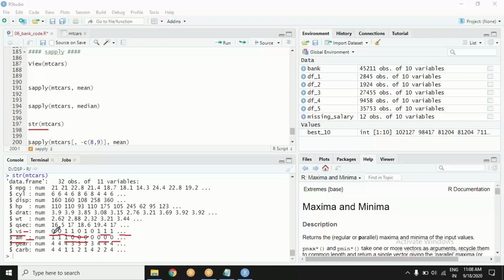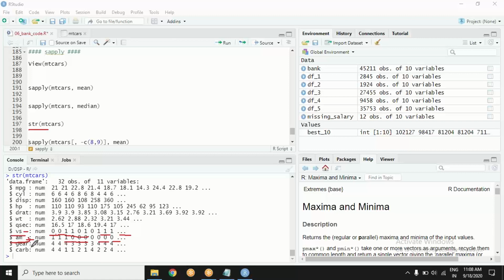VS means whether the engine is V shape or standard shape. So these 0 and 1 do not mean numeric 0, 1, 2, 3, 4, 5. Right? Getting the idea? This 0 and 1 is not numbers 0, 1, 2, 3. These are categories. Same goes for AM. This is about, yes, AM is for transmission.